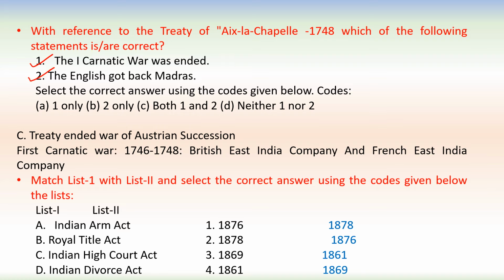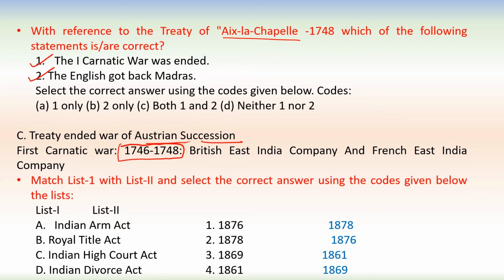So, the treaty ended the War of Austrian Succession. This treaty, Aix-la-Chapelle, ended the War of Austrian Succession. And the first Carnatic War was fought between British East India Company and French East India Company, during 1746 to 1748.